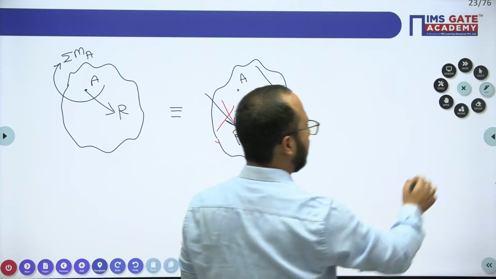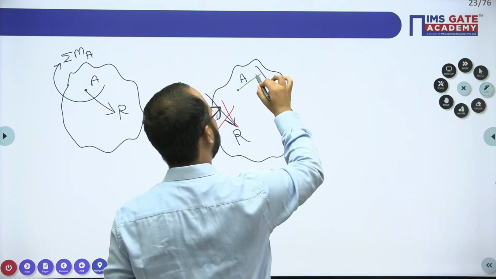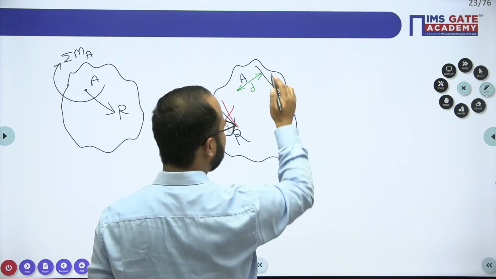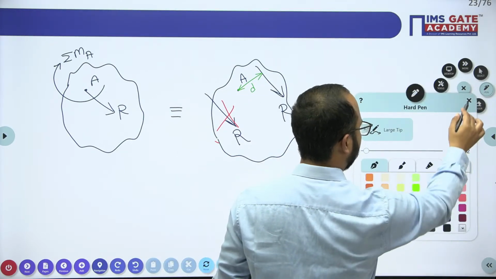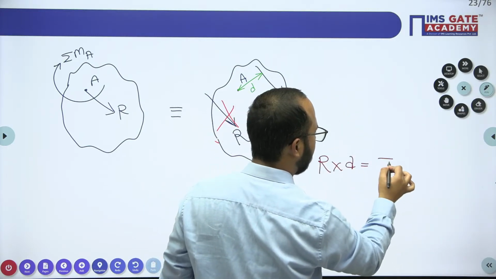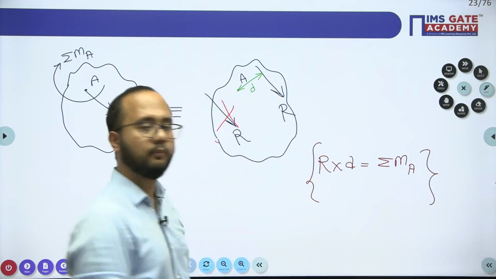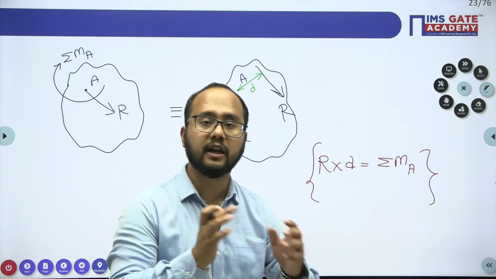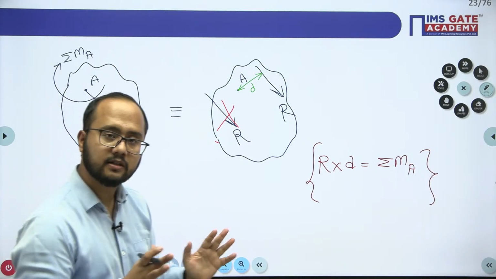Now to calculate the location, you need this distance. You can easily calculate this distance using a simple fundamental equation: R into D equals the summation of moment about point A. That is Varignon's theorem. I hope this concept is clear to everybody.